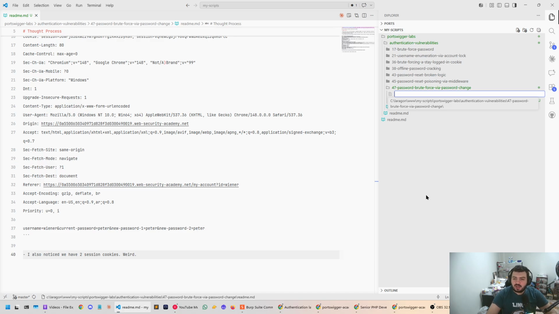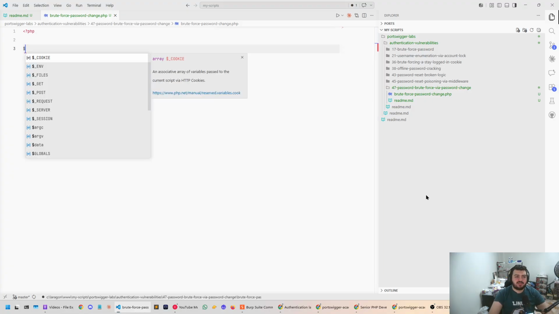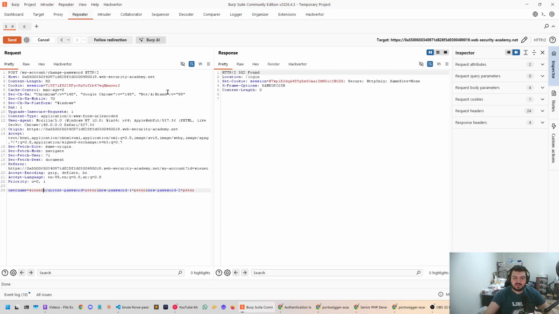So I'm going to just be using PHP here. But we can easily replicate it in Python. Maybe I'll do that off video, and then I could just replicate the script using Python instead of PHP. But for now, brute force password change in PHP. The very first thing we're gonna do is grab passwords, and then it's just going to be a list of passwords.